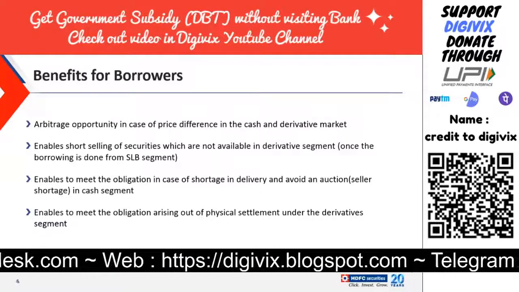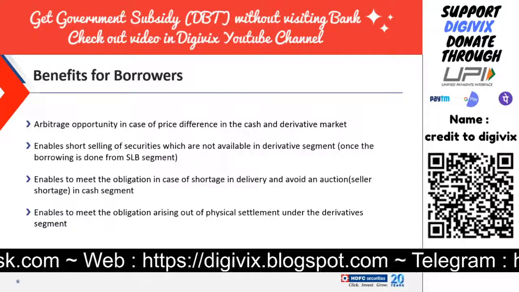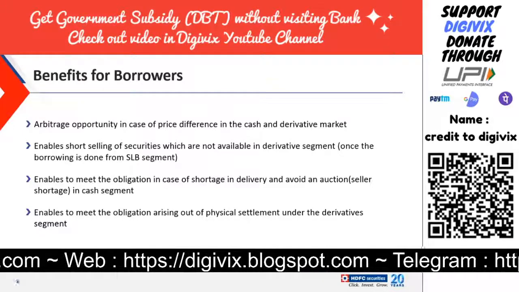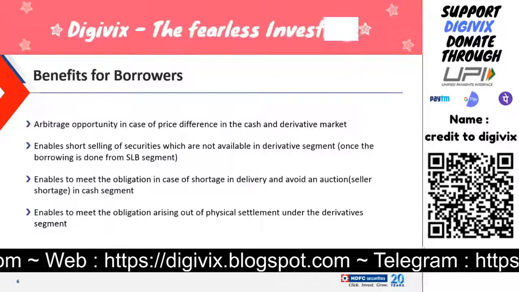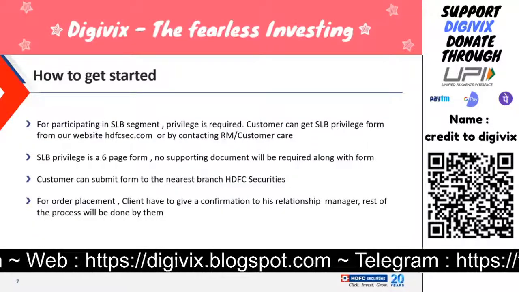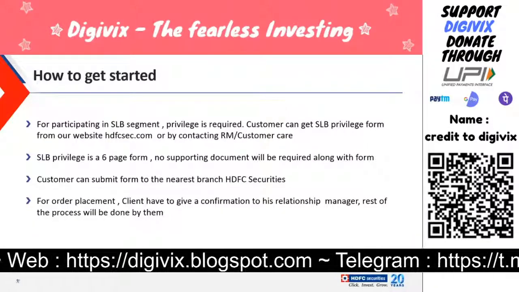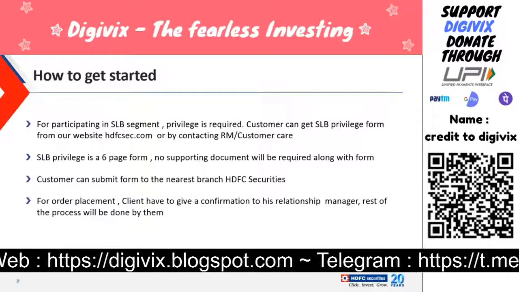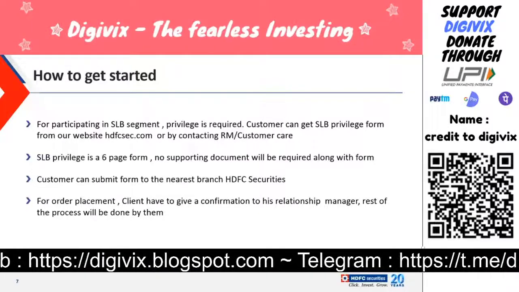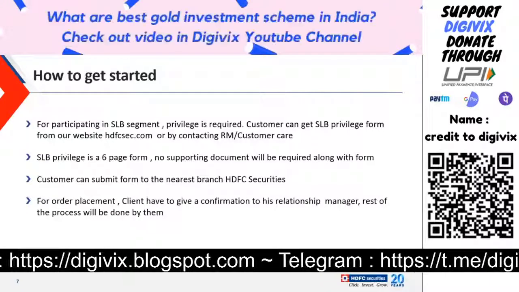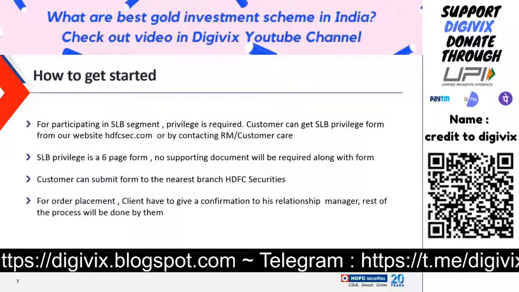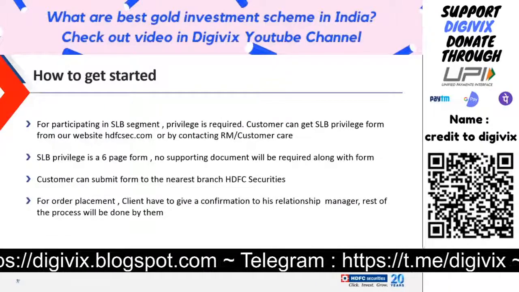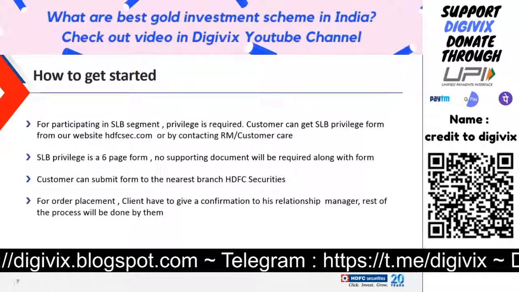Most probably what we have observed is that 90% of the liquidity comes from the arbitrage opportunity only. So how to get it started? Let's suppose you have a stock in your Demat account and you want to start doing SLBM. So what are the ways that you can start? To participate in SLBM, the first step is to get an SLBM privilege done. How to get the SLBM privilege?